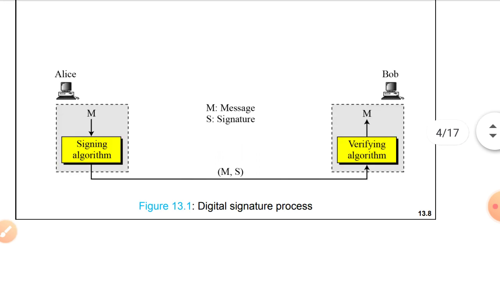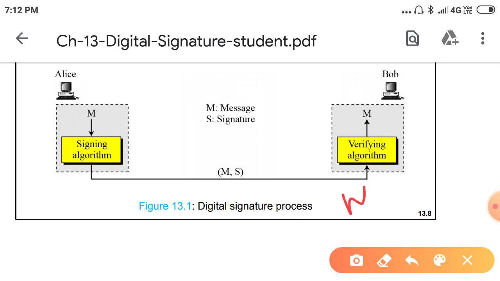So at the receiver side he gets a message and the digital signature, applies the verification algorithm on both, and gets one hash value. Then he checks it with whatever the sender sent, and compares the two things. If both are the same, he will accept. If not, he rejects that message. This is the process of the digital signature.